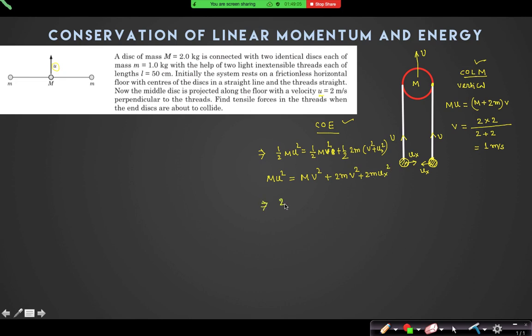M is 2, u is 2. M is 1, v is 1. So it is equal to 2m into ux square. 2 to 4, 8. So ux equal to root 2.